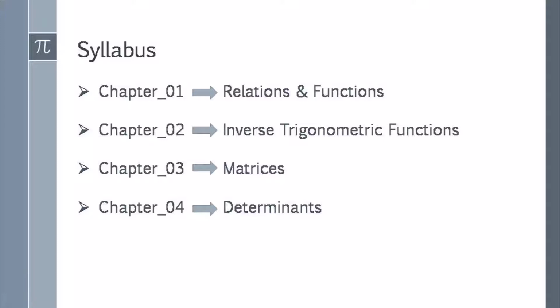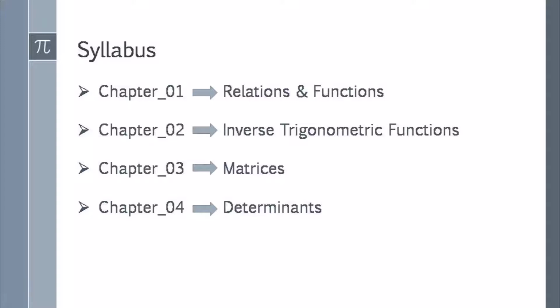Students, you remember that last year in first PUC there is one chapter named Relations. This Relations chapter is extended to Relations and Functions in second PUC.